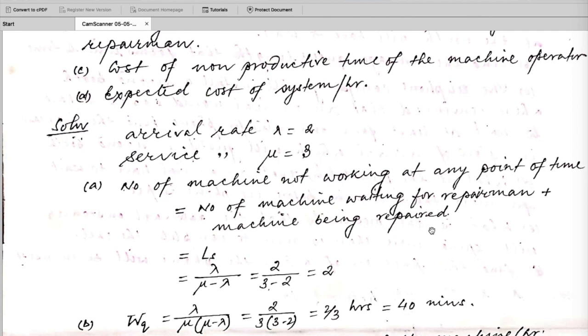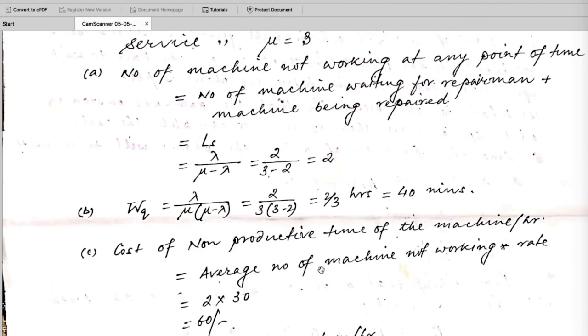Those machines in the waiting queue are not used for any productive work, so we can say these machines are not working at this particular time. So Ls we need to find out, and Ls equals 2 in this case.